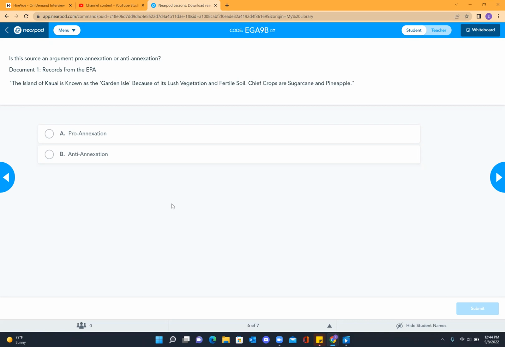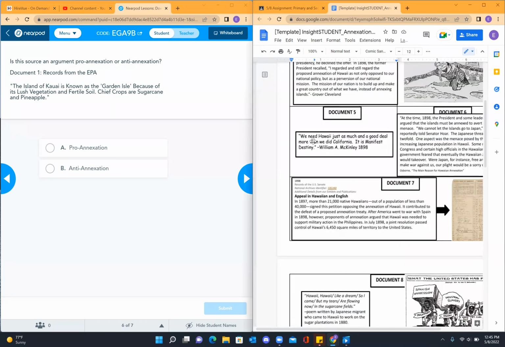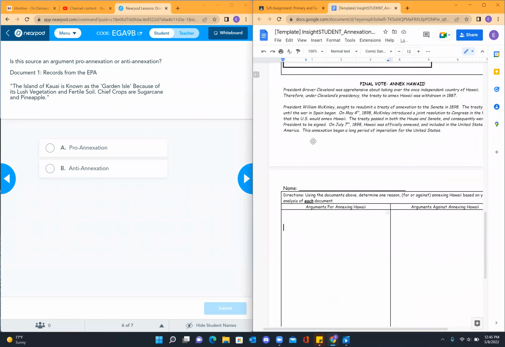At this point, students will be working individually, reading over this source once or twice, and then giving an educated guess as to whether this is pro-annexation or anti-annexation. I'd pull them back together by saying, okay, it looks like we've got just about all of our submissions in, and checking the polls, a number of you said that this is pro-annexation, and I completely agree with you. I'm going to select document 1 as pro-annexation. Within the Zoom chat, can you go ahead and waterfall, whether it's public or private comments, some reasons as to why this would be a pro-annexation document.